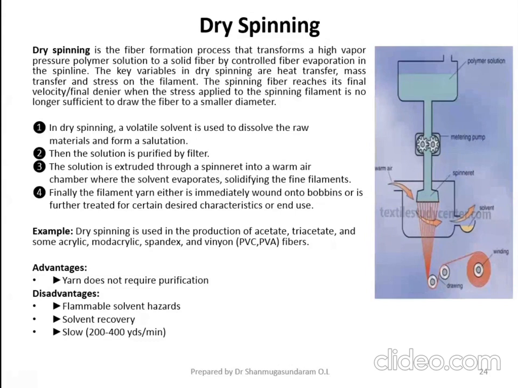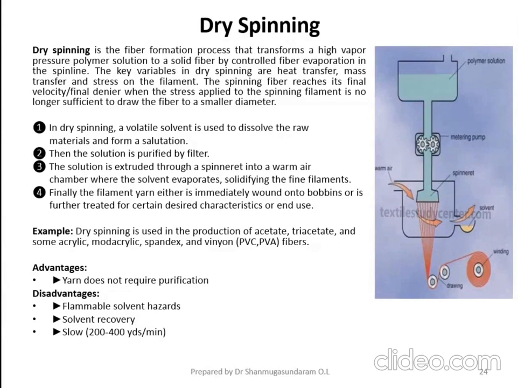Draw ratio means you have to increase the stretch ratio. Suppose you are stretching the filament 1%, then the diameter will get reduced. If you prolong the stretching process, what will happen? The diameter of the fiber is reduced again. 2% stretch or 3% stretch, or you can go up to 10 to 15% stretch. Again, it depends upon the viscosity of the filament.